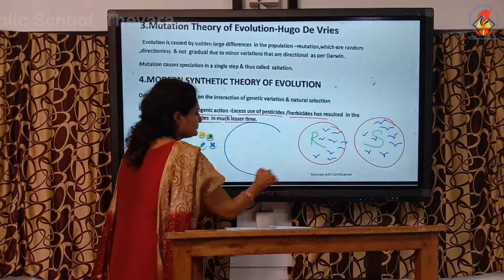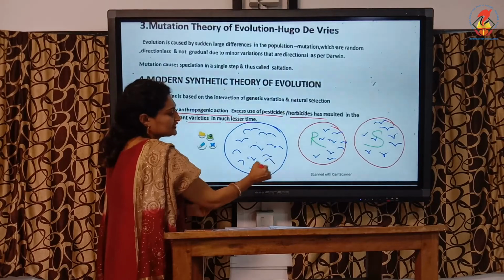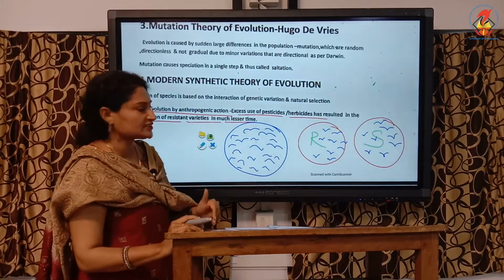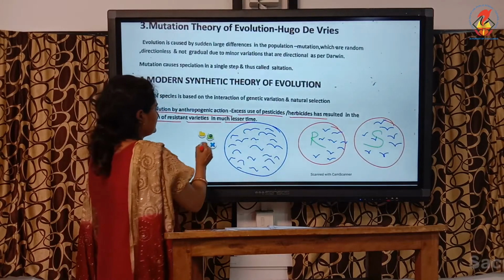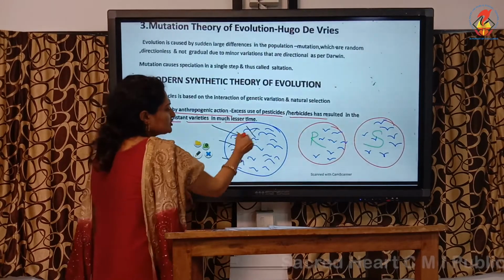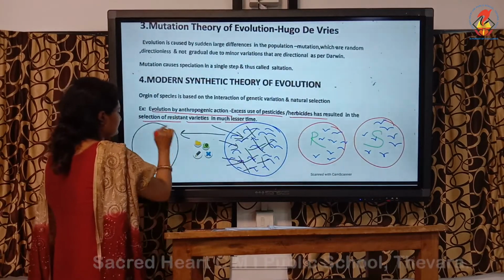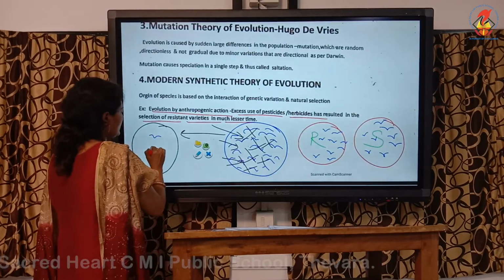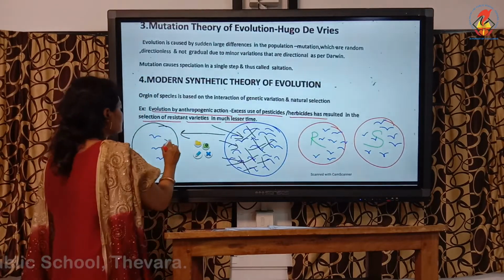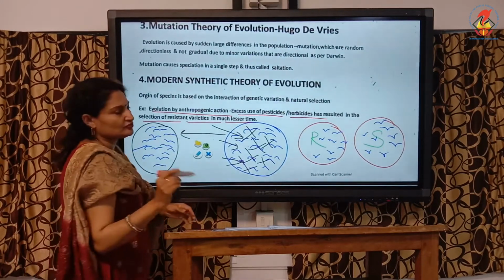There's a population of mosquitoes. This is the initial population. We don't know which is sensitive and which is resistant. According to the theory, there are two varieties of mosquitoes, resistant and sensitive. We apply DDT. When DDT is applied, most of the mosquitoes die and only a few, one or two, survive. The population is controlled. But after some time, you can see the population is re-established like the initial population. What must have happened?